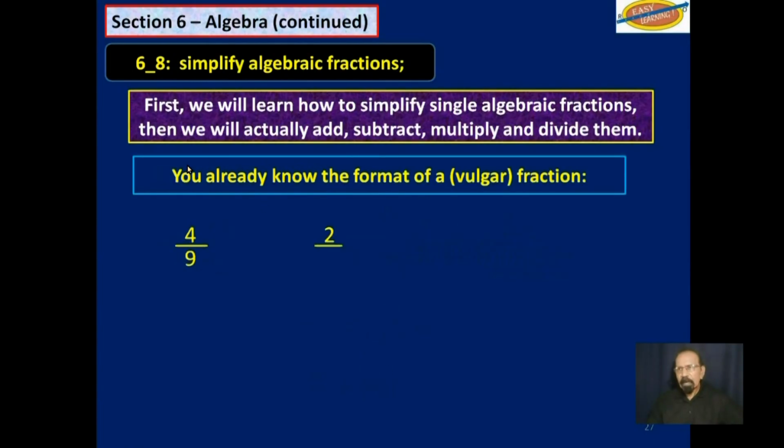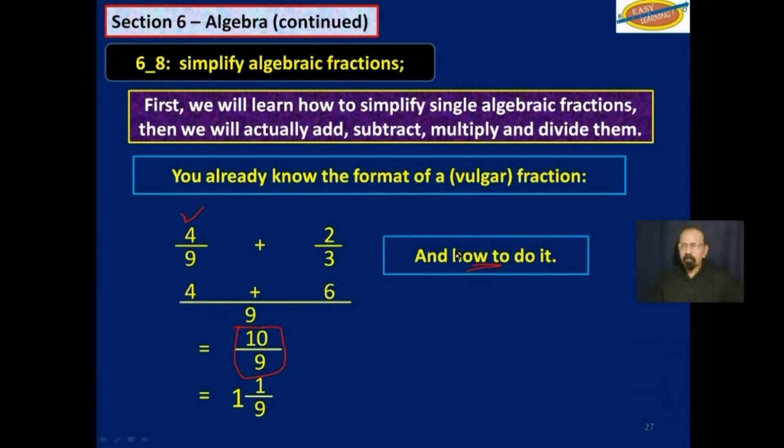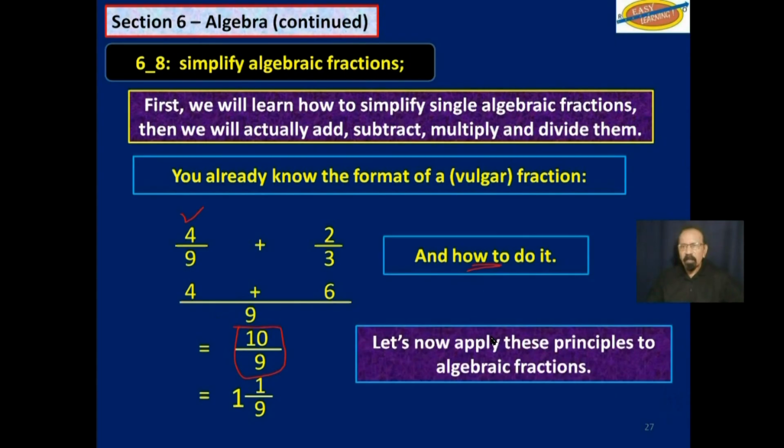4/9 and 2/3 plus, if you were to add those, as I said, this is what you would do. And then you would say 6 and 4, 10 over 9, and make that into a mixed number, since right now it is an improper fraction, and you get 1 and 1/9. That is what you do with numbers, no symbols. Let's now apply these principles to algebraic fractions.